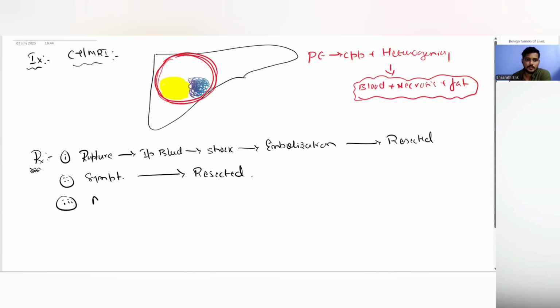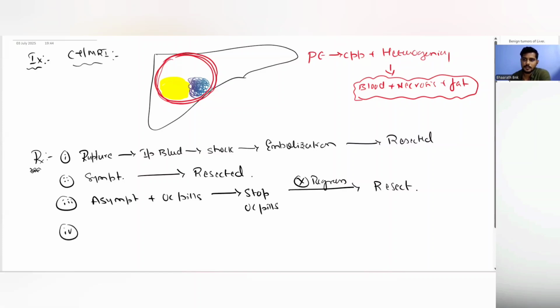Third, if there is an asymptomatic patient and this patient is on OC pills, in such patients you can give an attempt to stop OC pills, and most of them will regress on stopping OC pills. If they fail to regress on stopping OC pills, it is better to resect them. And fourth, because it happens in the childbearing age group,